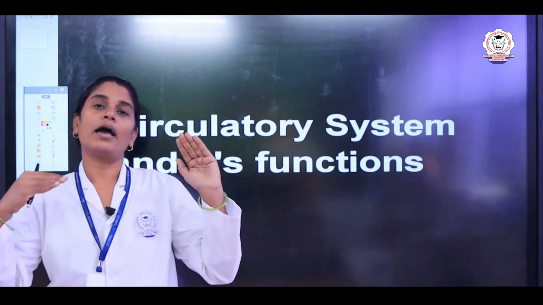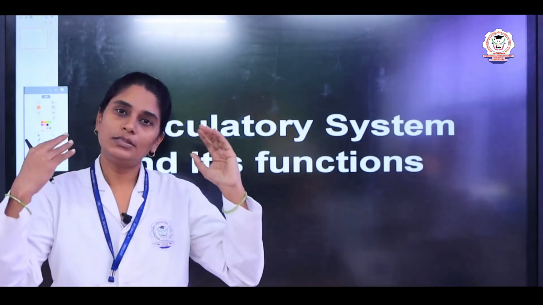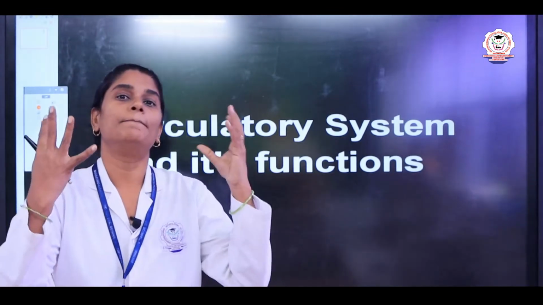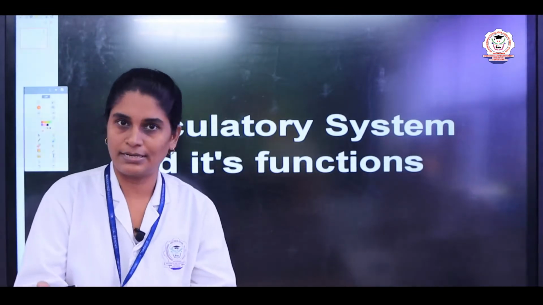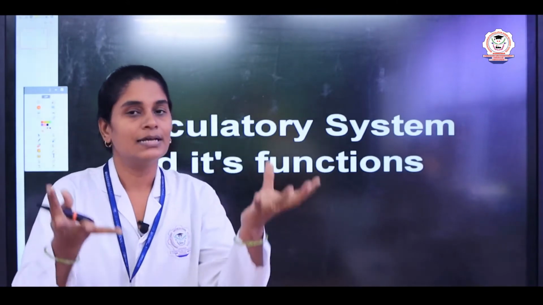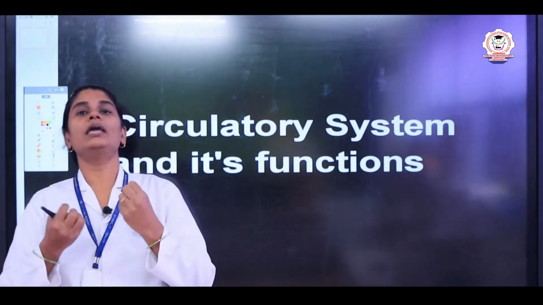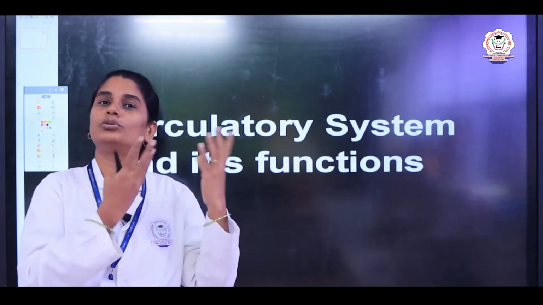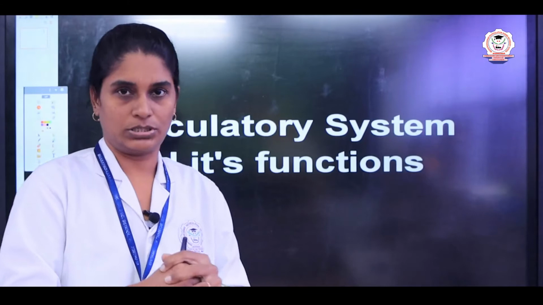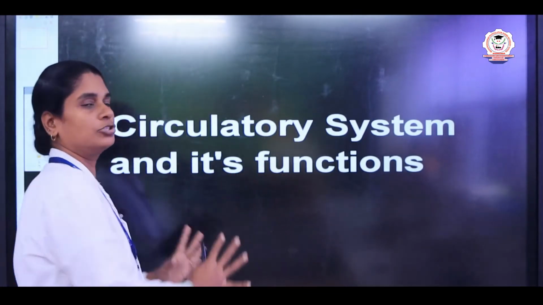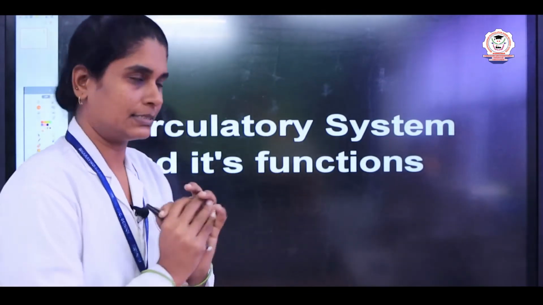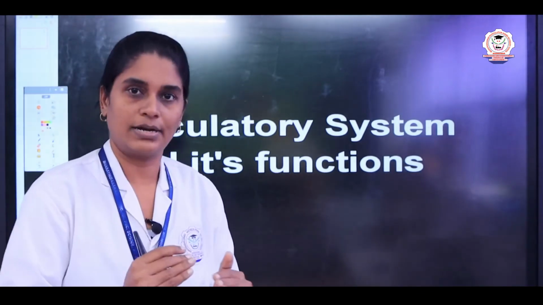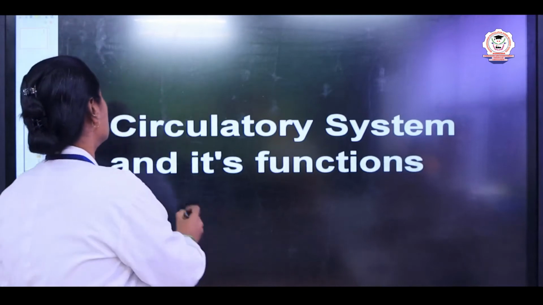In turn, the deoxygenated blood, that is the oxygenless blood, is taken from all the parts of the body, and the heart sends the blood to the lungs to add the oxygen, right? This is the major function of the circulatory system. Now let us see in detail what the parts are and how it works, what the function is exactly.